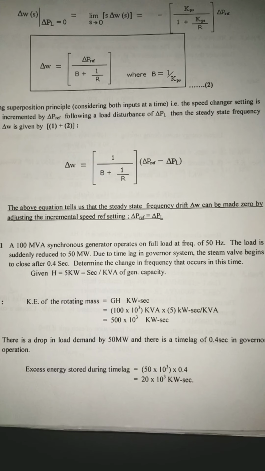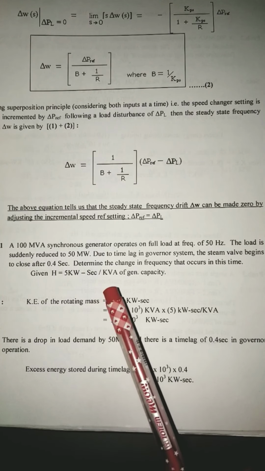If you have to bring back the speed or frequency to nominal value, since the speed has increased beyond the nominal value, the speed of the machine has to be reduced now. If the speed has to be reduced, automatically the amount of steam that is hitting the turbine must reduce. So you will have to close the steam valve partially in order to reduce the steam input to the turbine, so that the speed of the machine will reduce.